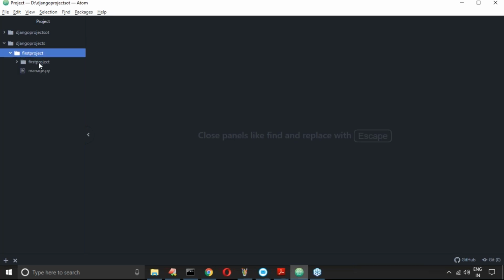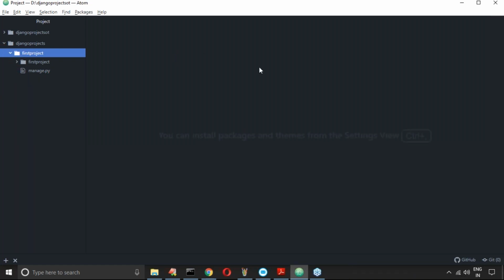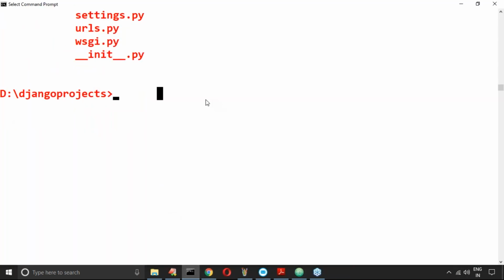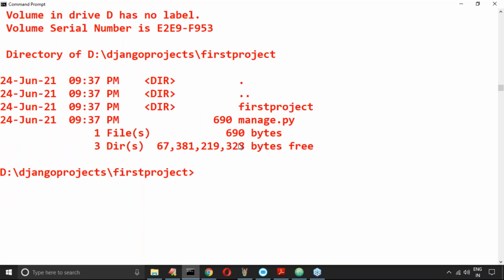Inside the first project folder, manage.py is there. That's why you have to go to this location and then execute. But you are in D:/Durga Django projects. Now cd first project. Now manage.py is already there. Don't worry, sir, here manage.py is there. Now py manage.py runserver, we have to take.